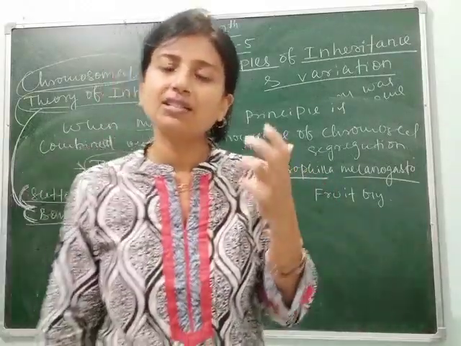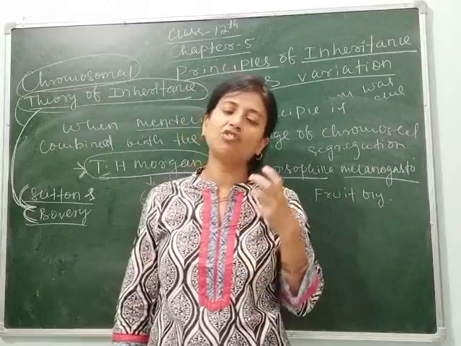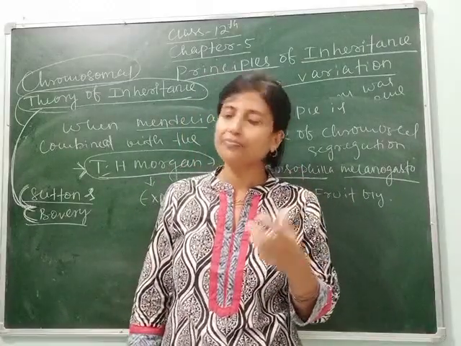Mendel's experiment was on self-crossing pea plants.